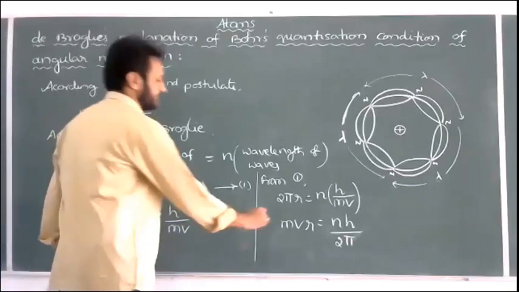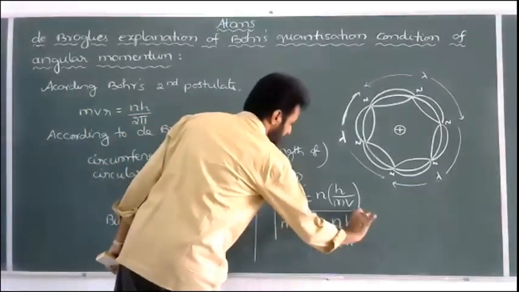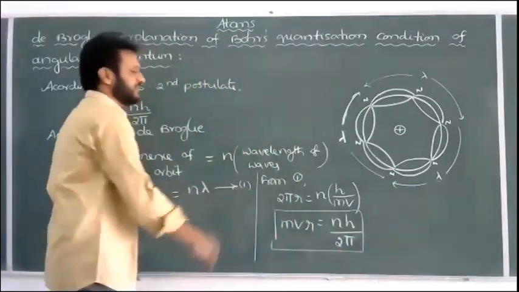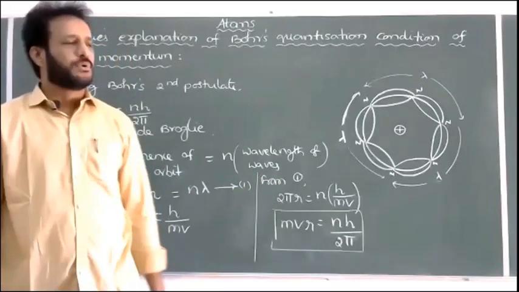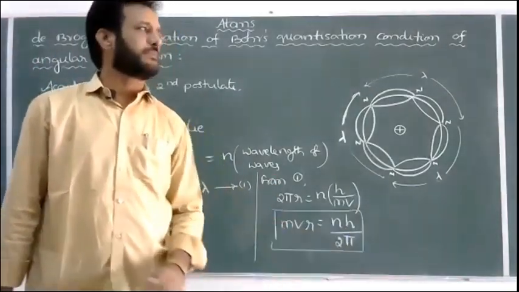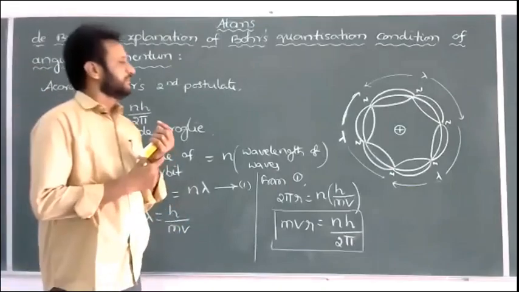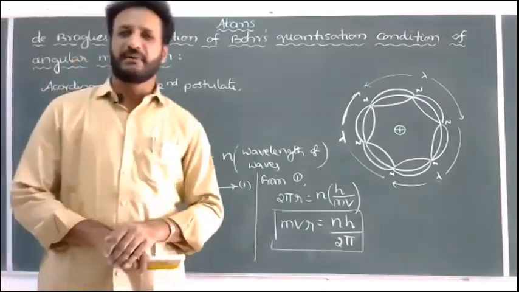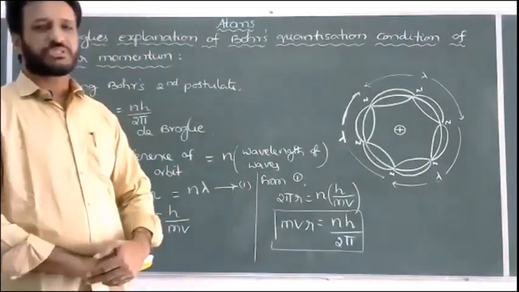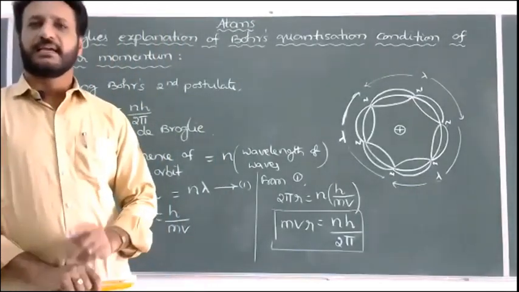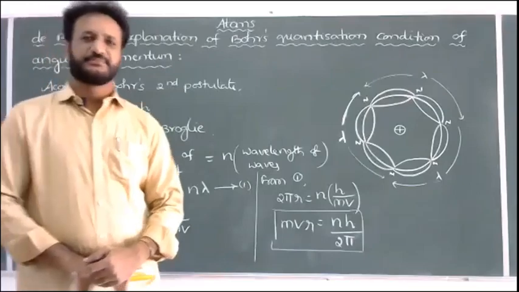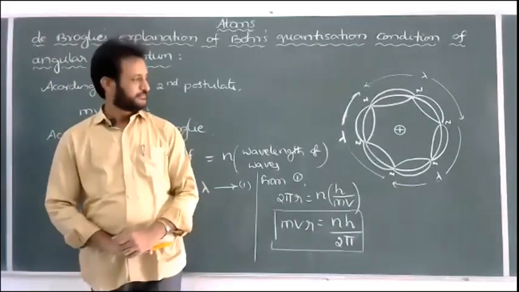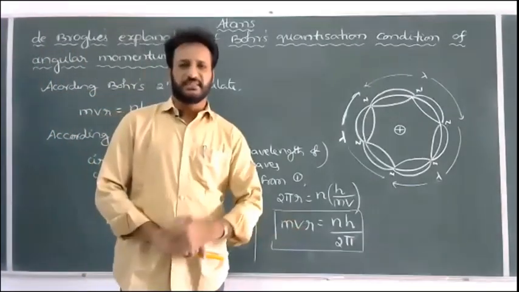So that is all important. Last, we write the conclusion: hence, this is nothing but Bohr's quantization condition of angular momentum. And finally we write a conclusion.